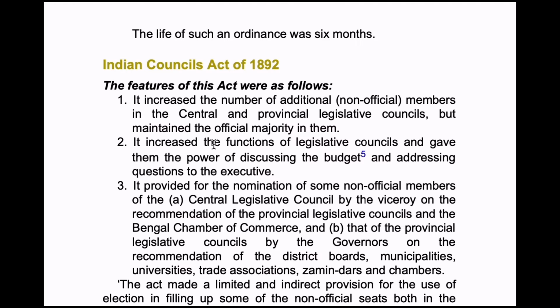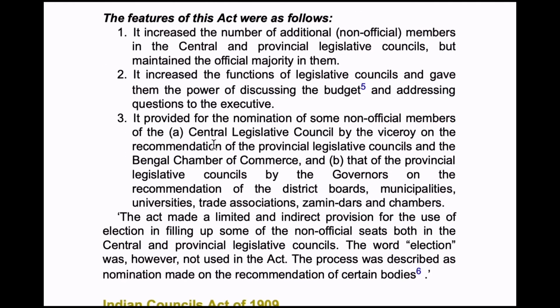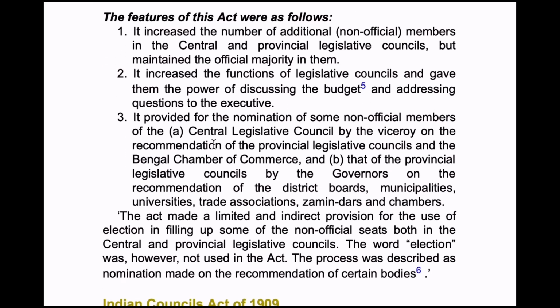So they got the power of discussing the budget. And the third point is, it provided for the nomination of some non-official members of the Central Legislative Council by the Viceroy on recommendation of the Provincial Legislative Councils and the Bengal Chamber of Commerce, and also that of the provincial legislative councils by the governors on the recommendation of the district boards, municipalities, universities, trade associations, zamindars and chambers.